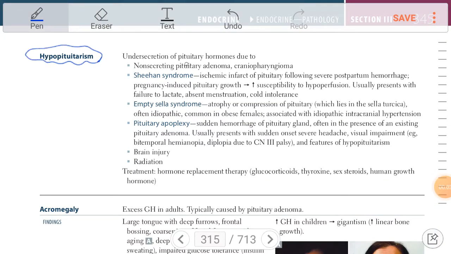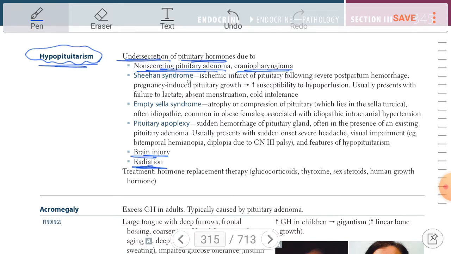Hypopituitarism. This is under secretion of the pituitary hormones. So what are the causes of hypopituitarism? We have non-secreting pituitary adenoma or craniopharyngioma, and we have also brain injury, we have radiation, and we have other causes that are most important.